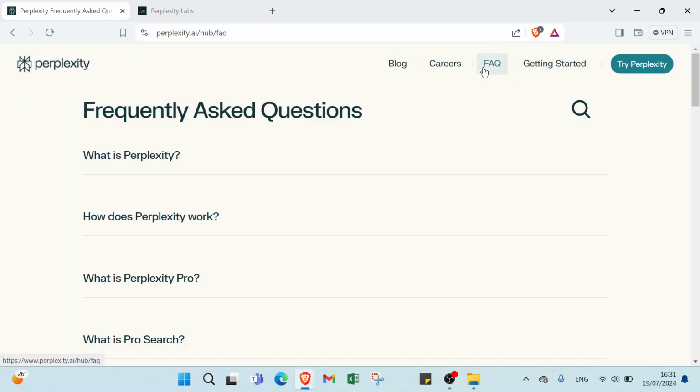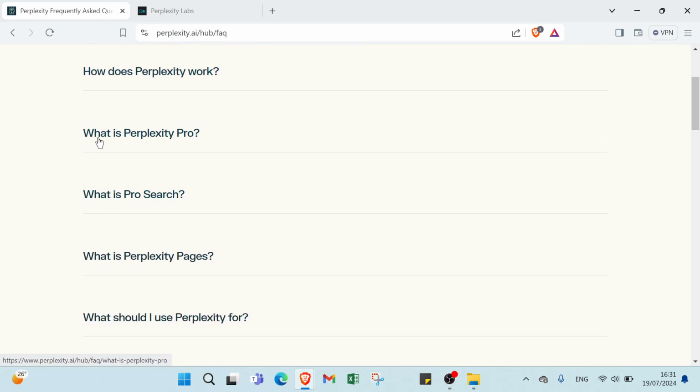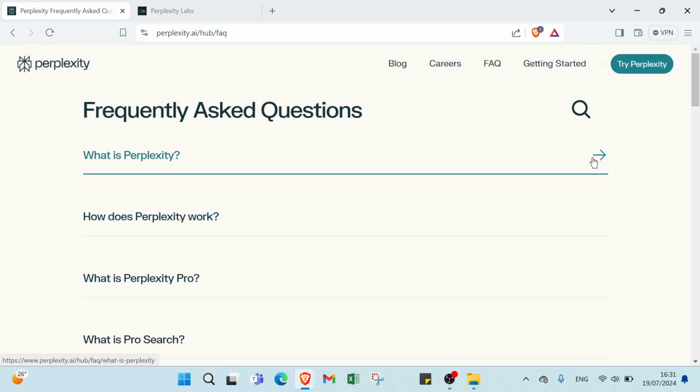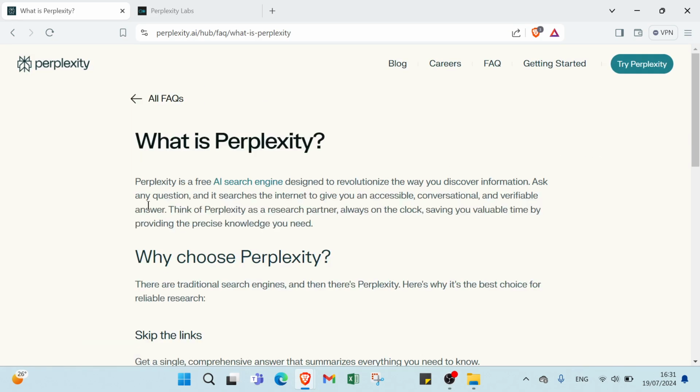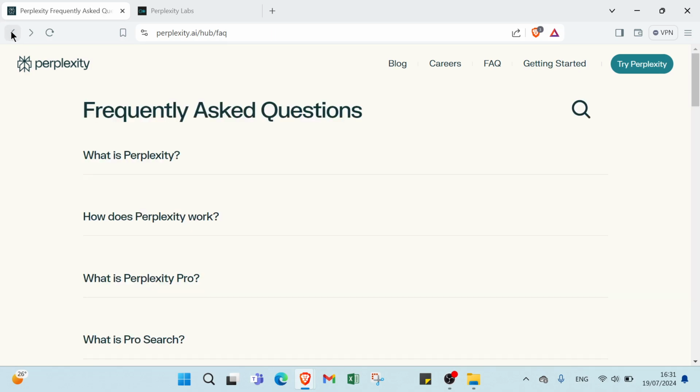About FAQ, we have frequently asked questions. Here we have what is Perplexity, how does Perplexity work, what is Perplexity Pro. You can just click over here and get your answer to understand more. Here we have Perplexity is a free AI search engine designed to revolutionize the way you discover information. And you can just read the answer.